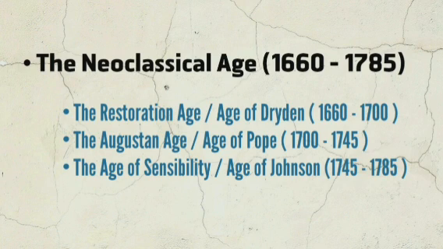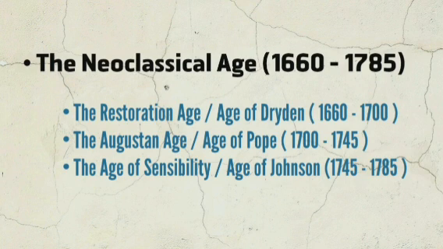Secondly, it is the age of Pope. It is from 1700s to 1745. It is called the Augustan Age. And thirdly, it is the age of sensibility, or the age of Johnson, 1745 to 1785. And what we see over here is that the 18th century, which is the seat of the